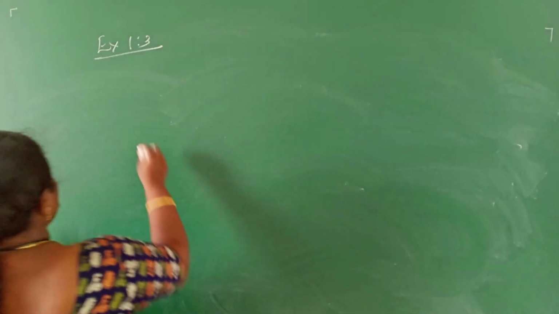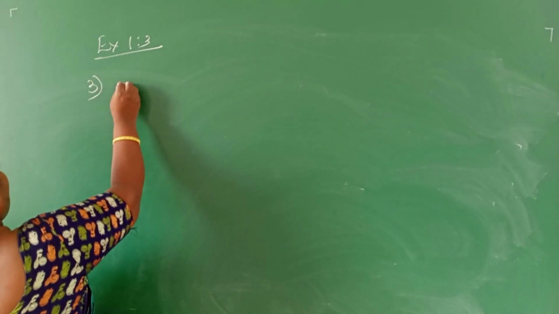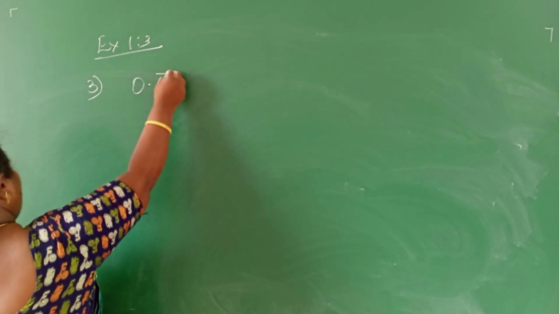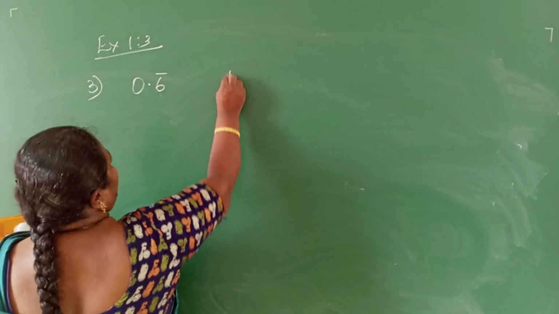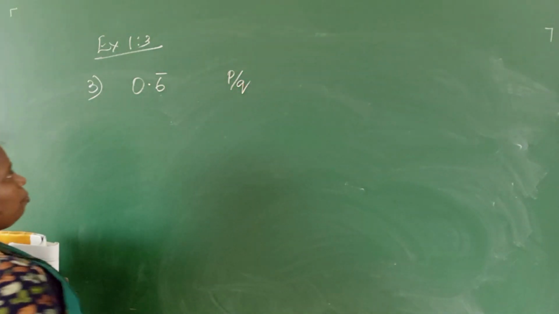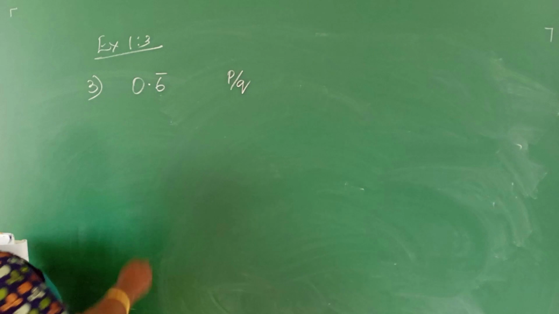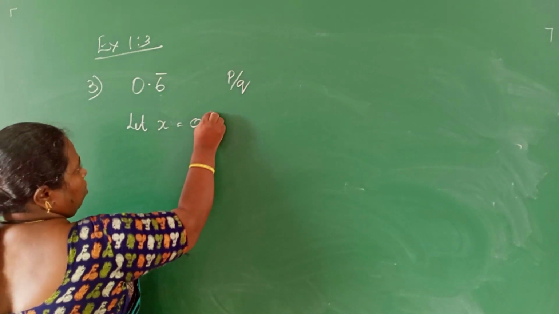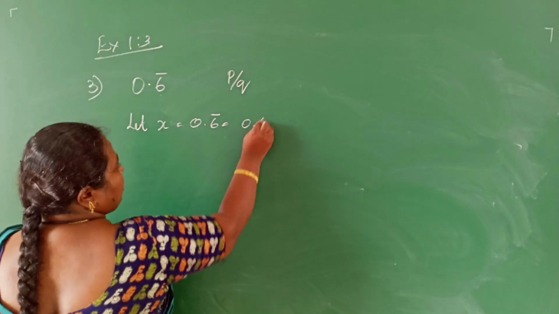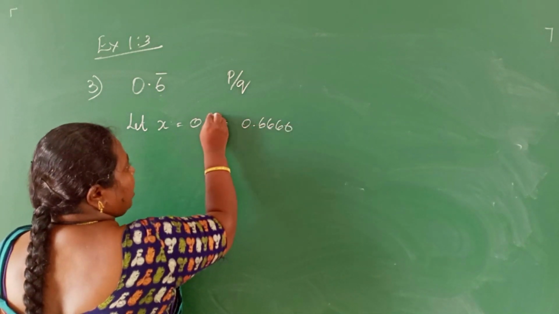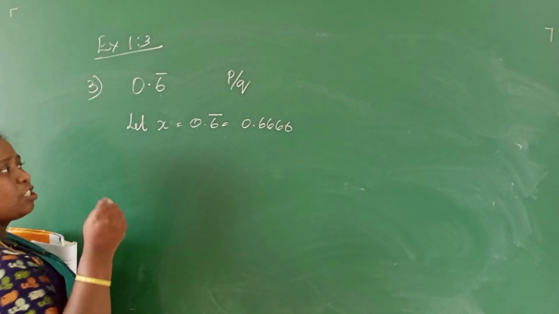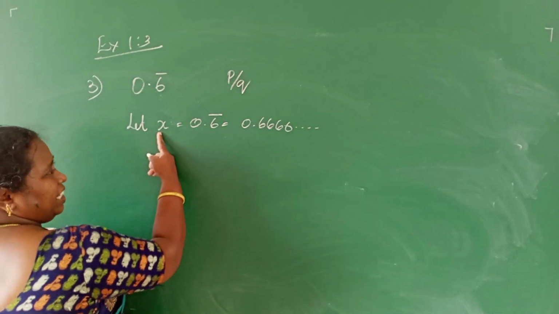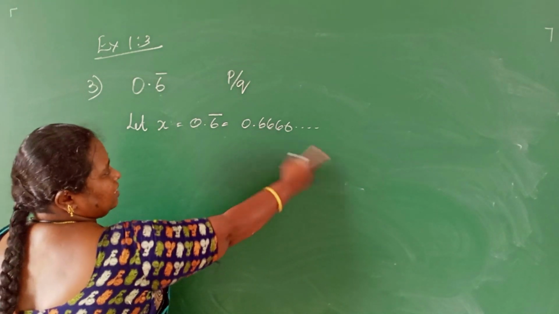Now we see the third sum: express 0.6 bar in the form of p by q. Let x equal 0.6 bar, which can be written as 0.6666. If you have a bar, that number keeps on repeating; that is called bar. So let us take x equal to 0.666.